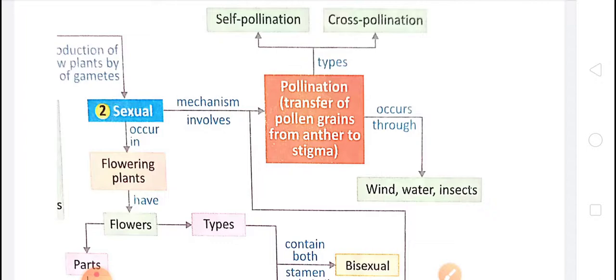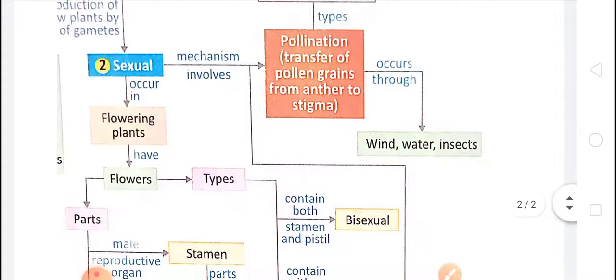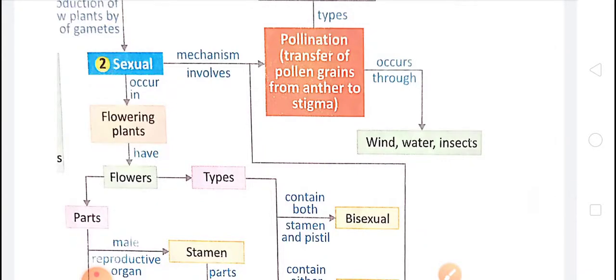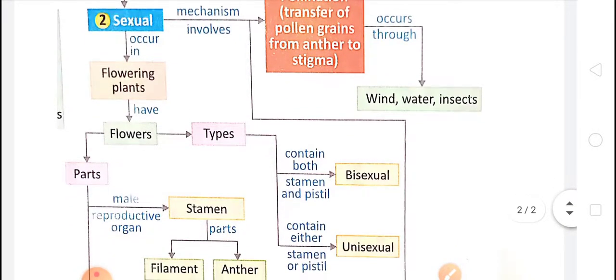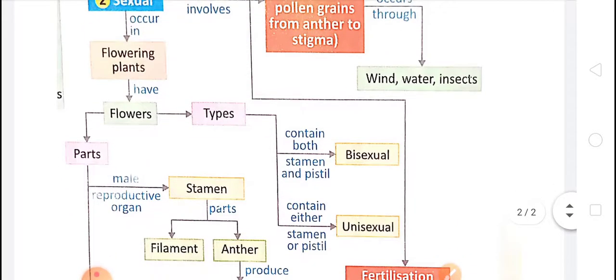So see about sexual reproduction in plants. Sexual reproduction occurs in the flowering plants, and flowering plants are known as angiosperms.